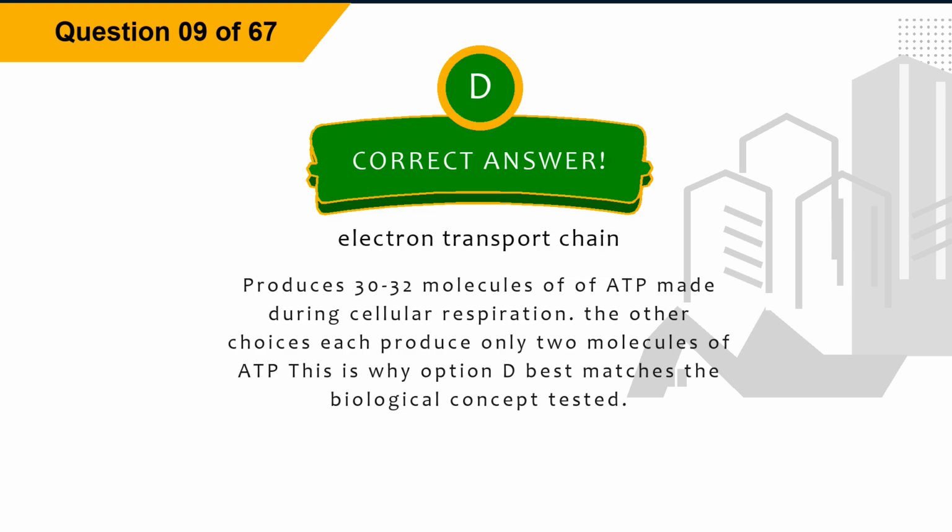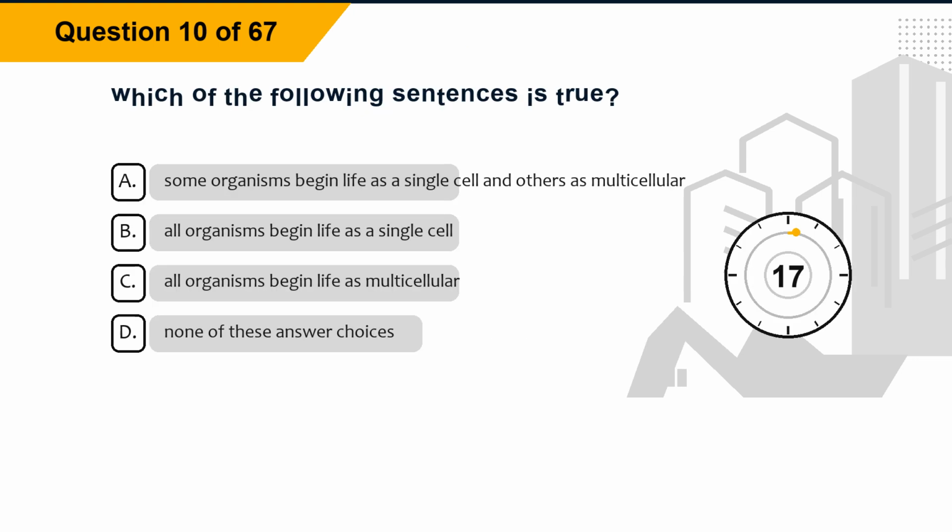Explanation. Produces 30-32 molecules of ATP made during cellular respiration. The other choices each produce only 2 molecules of ADP. This is why option D best matches the biological concept tested. Question 10. Which of the following sentences is true? Option A. Some organisms begin life as a single cell and others as multicellular. Option B. All organisms begin life as a single cell. Option C. All organisms begin life as multicellular.